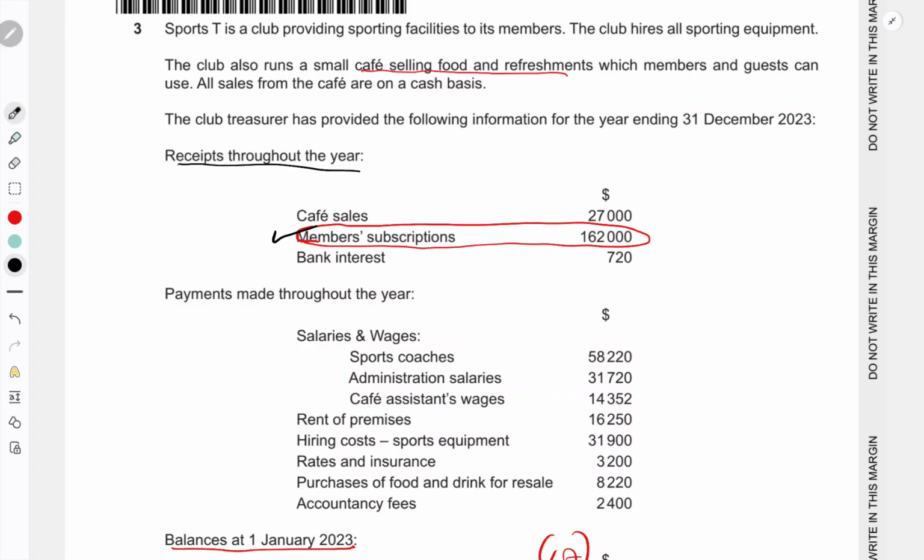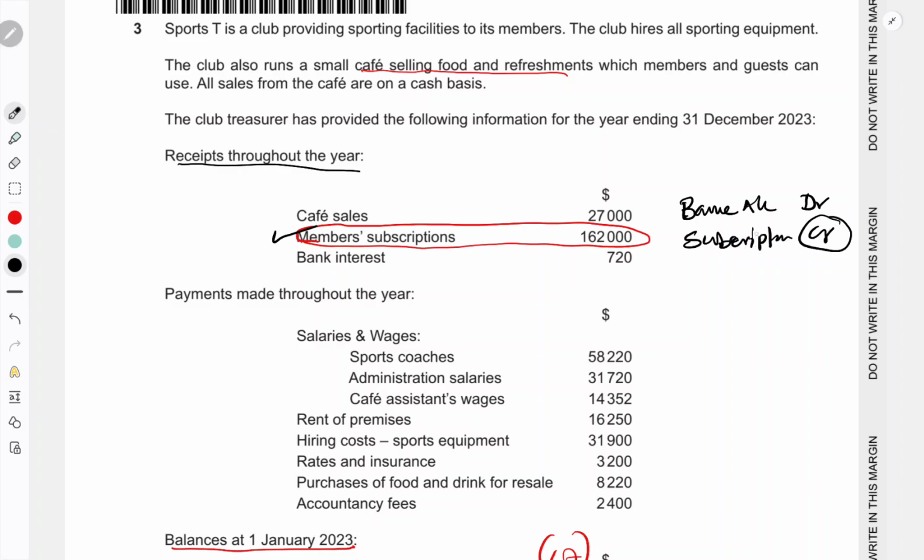We received a subscription of 1,62,000, isn't it? We know that subscription is a revenue account, so either bank or cash. The double entry will be bank account debited or cash account debited. Subscription is a revenue account, so subscription will be credited.